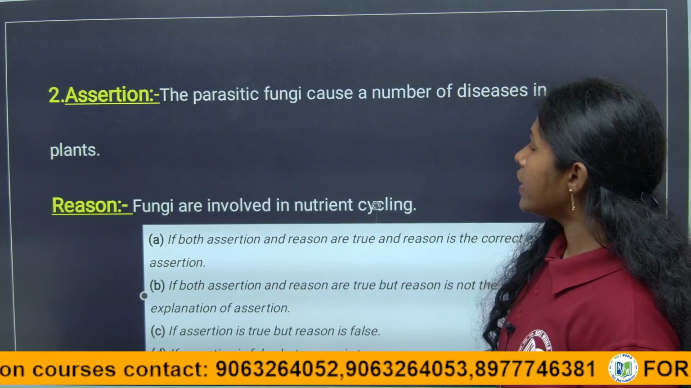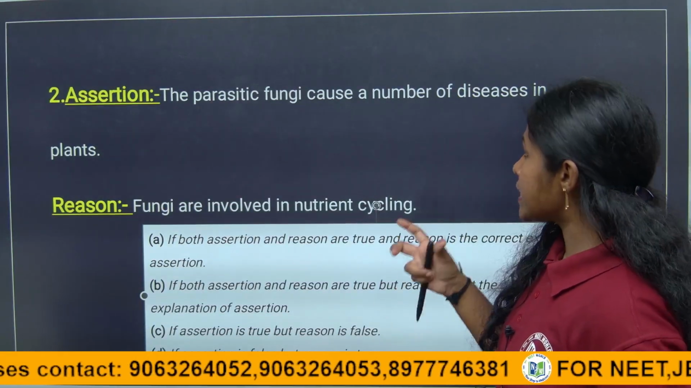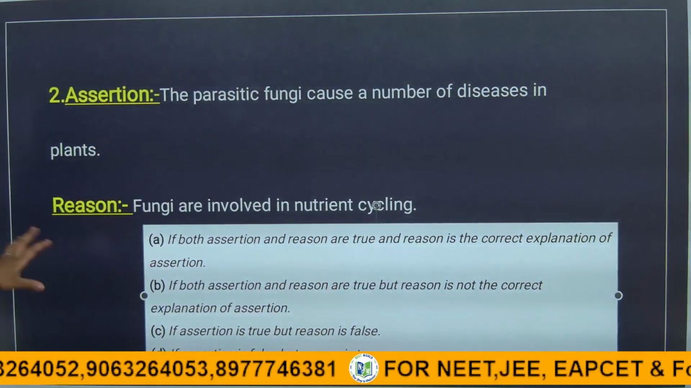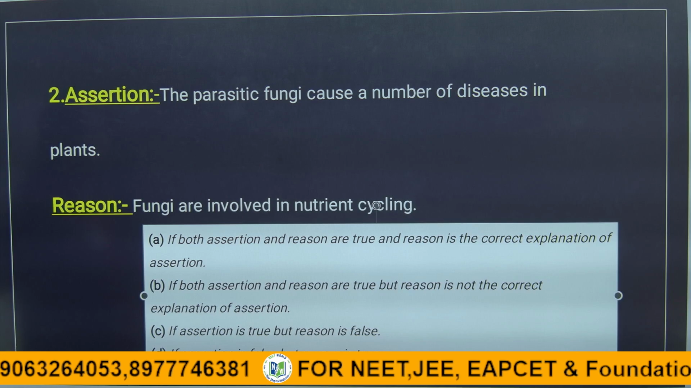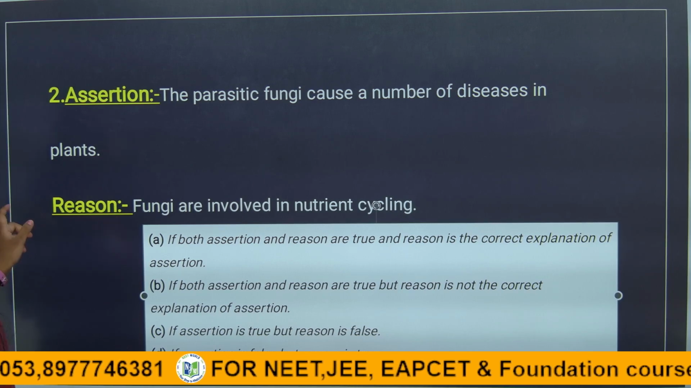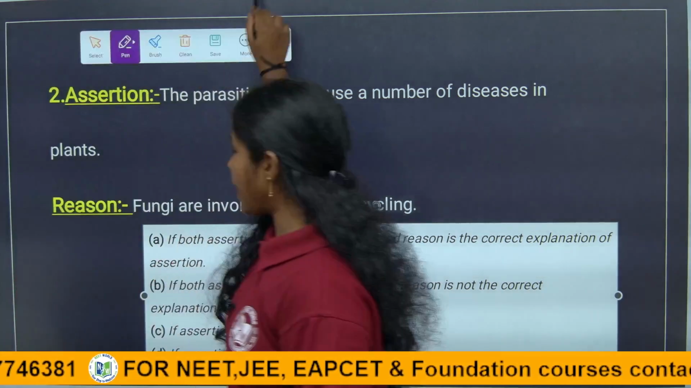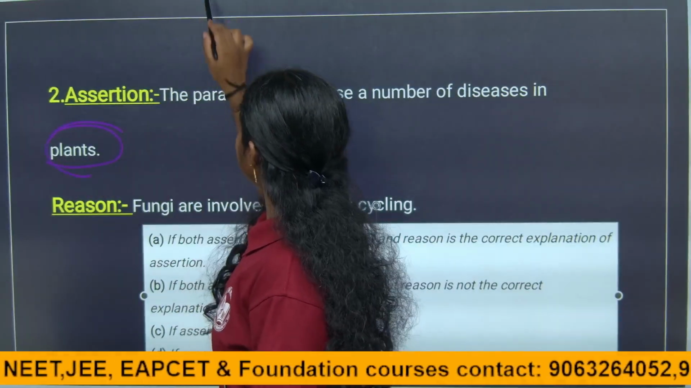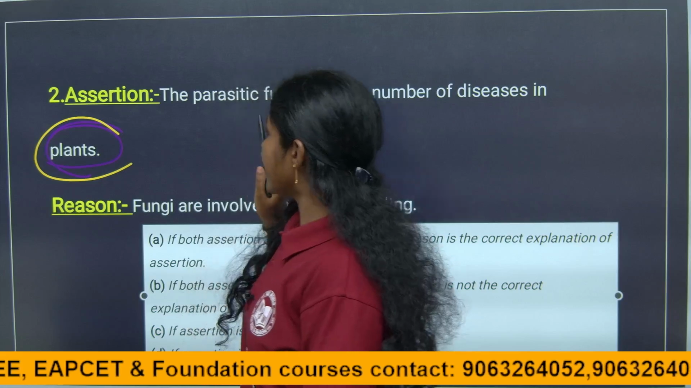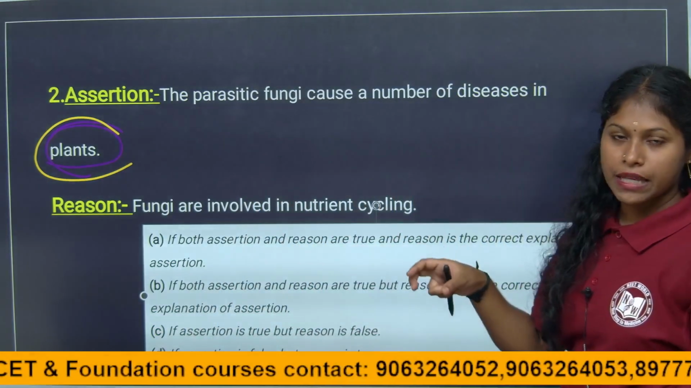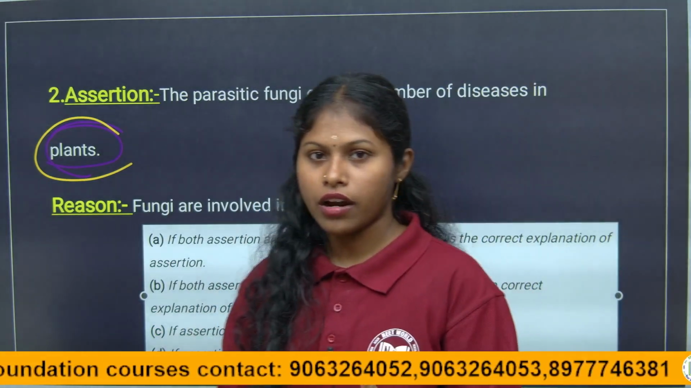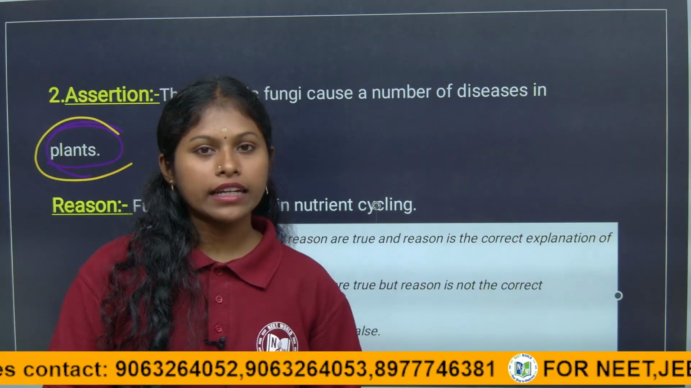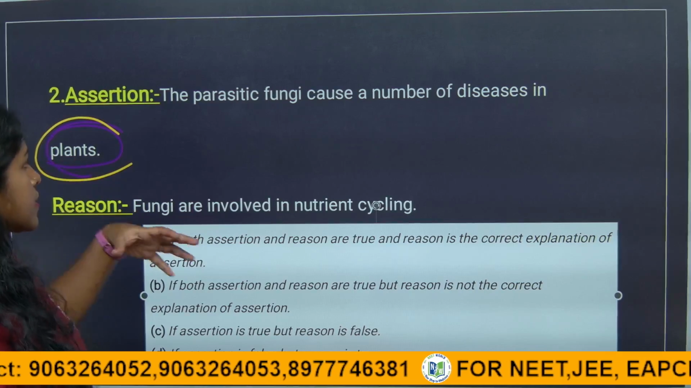Here they gave the assertion: the parasitic fungi cause a number of plant diseases. The parasitic fungus causes a number of diseases in plants. The reason is absolutely correct, right? Parasitic means which acts on a host, right children, for their shelter and nutrients. They are dependent on other organisms. They are exhibiting the parasitic mode.